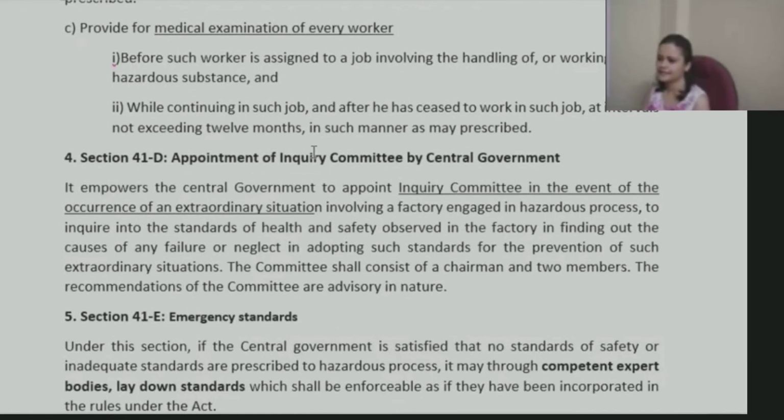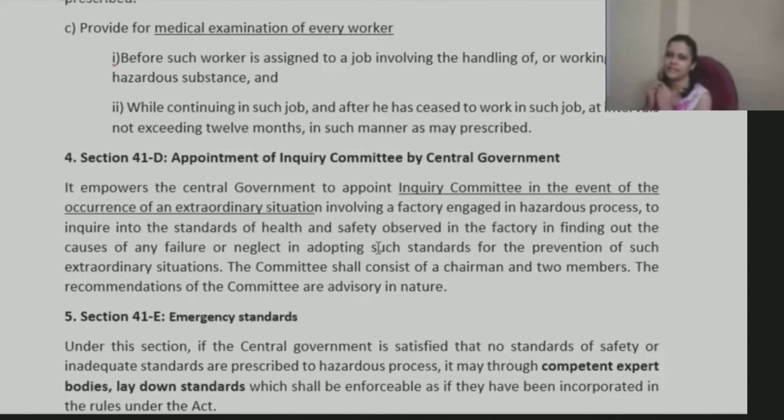Section 41B says appointment of an inquiry committee by the central government. All those safety steps we are talking about, this needs to be done, that needs to be done, but after that also there is no guarantee that nothing wrong will happen. In case something goes wrong, there will be an appointment of an inquiry committee by the central government in the event of any extraordinary situation involving a factory engaged in a hazardous process, to inquire into the standard of health and safety observations in the factory and find out the causes of any sort of failure or neglect, etc.